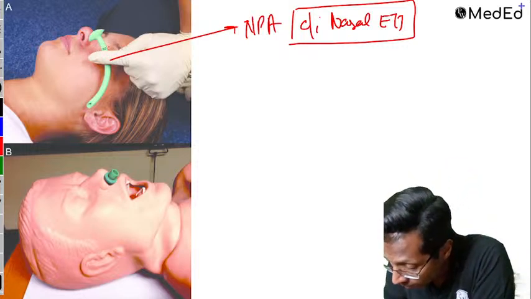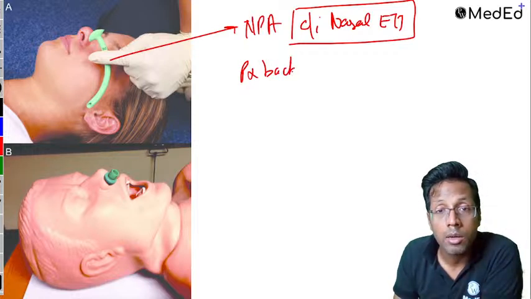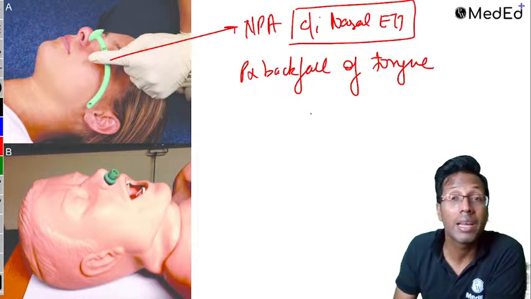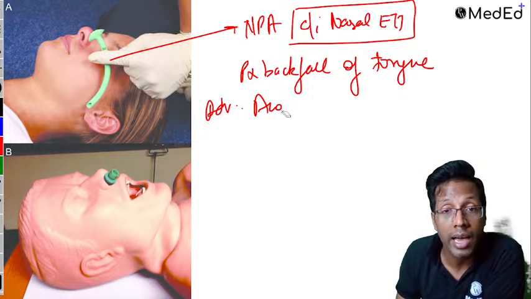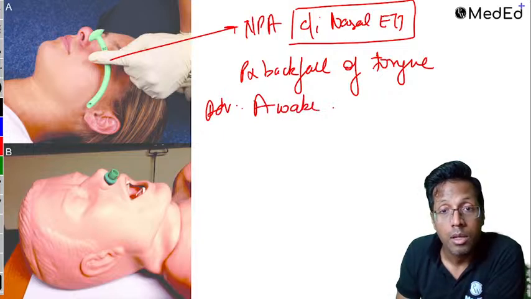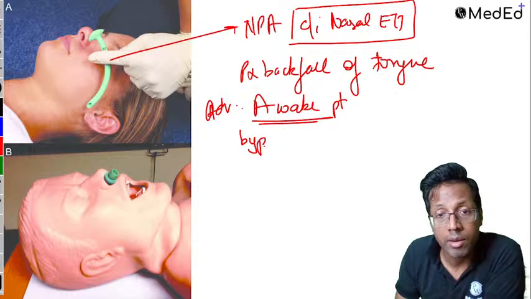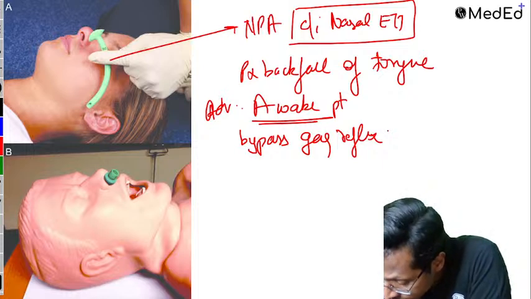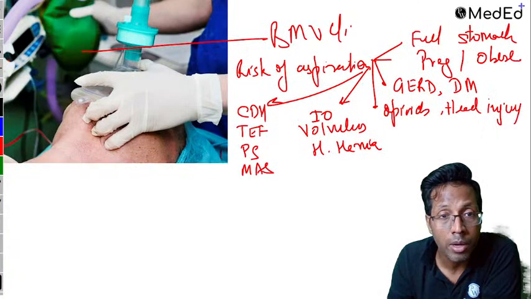It prevents the backfall of tongue, but it is inserted from the nose. The biggest advantage is I can use it in an awake patient because it bypasses the gag reflex. Dr. Pratyusha says oropharyngeal airway, Goodell's airway prevents the backfall. Absolutely correct.